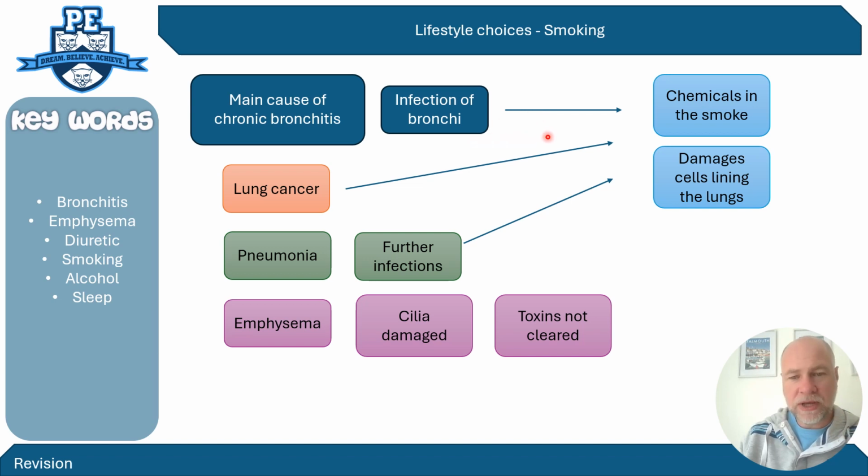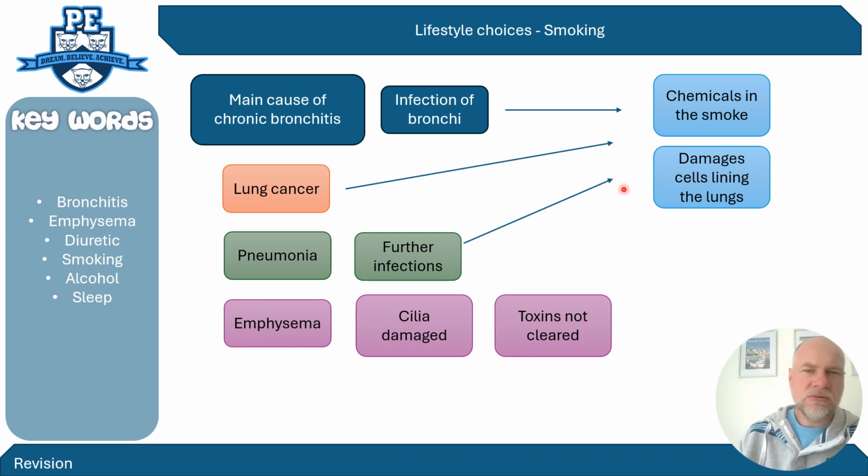The reasoning behind the infection is the chemicals in the smoke, and these chemicals will damage the cells lining the lungs. Generally, that is the main cause of all the issues with the lungs and smoking, so always have that as your cause for the various conditions.